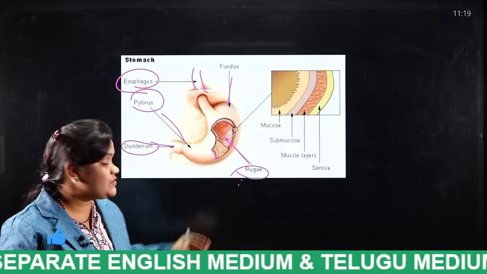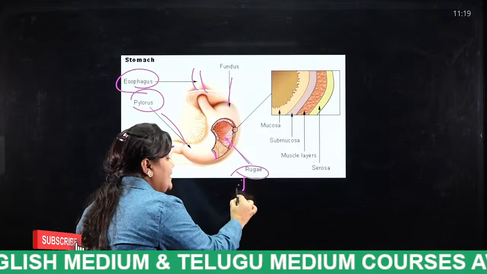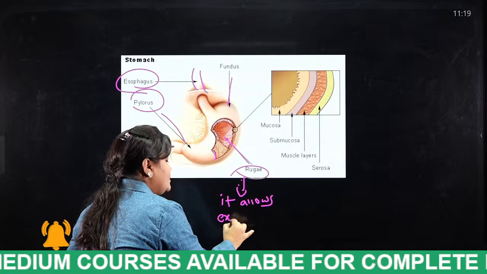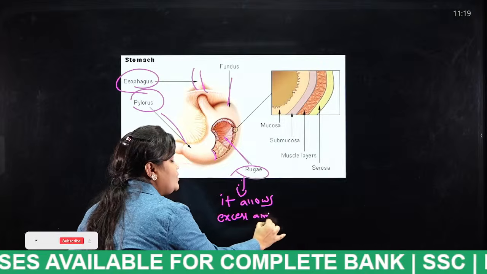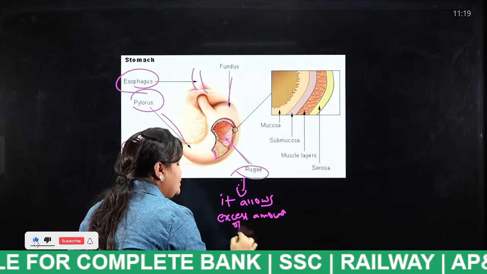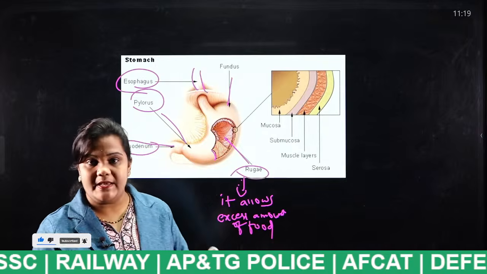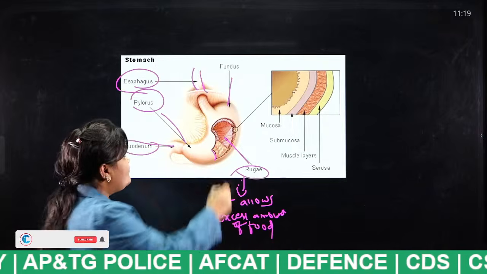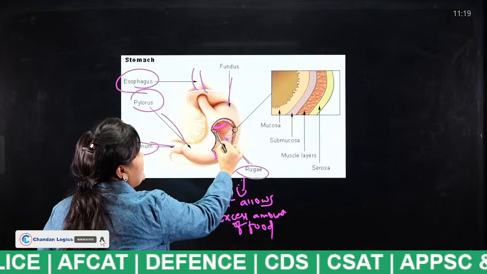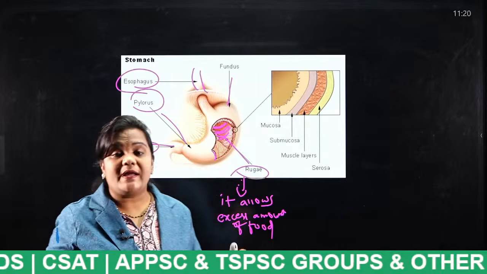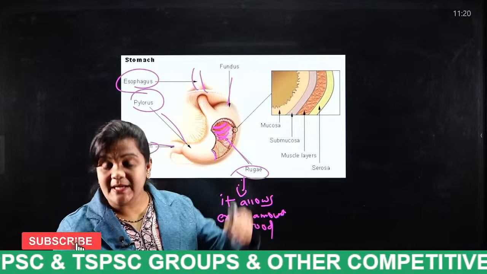What is the function of the rugae? They allow an excess amount of food to be stored in the stomach. They consist of folds. As you observe here, this part looks like folds, and this allows the food in excess.